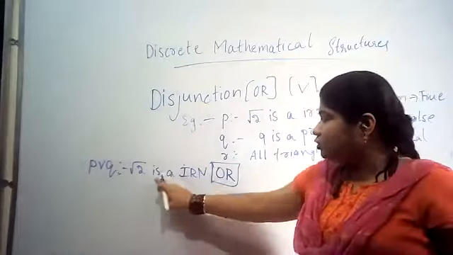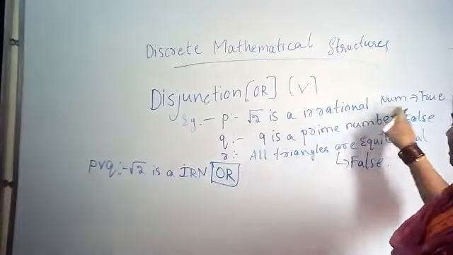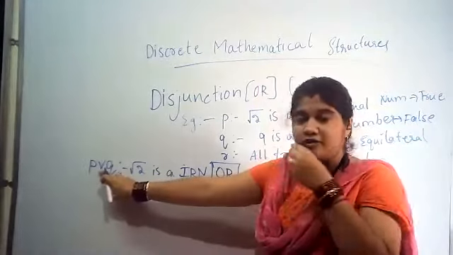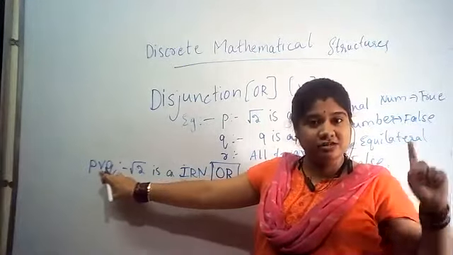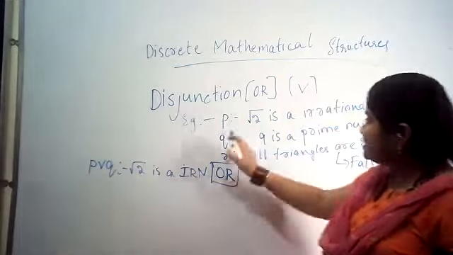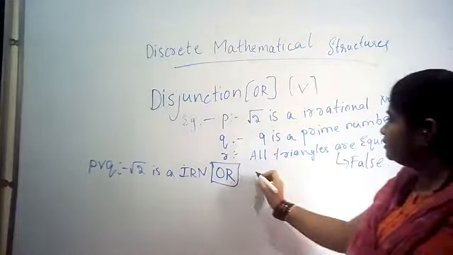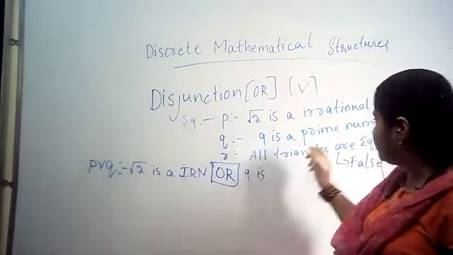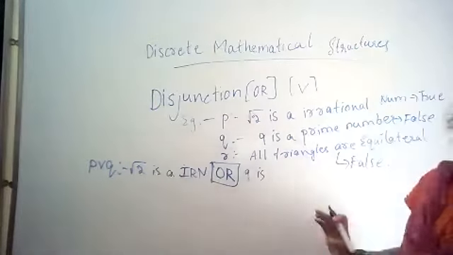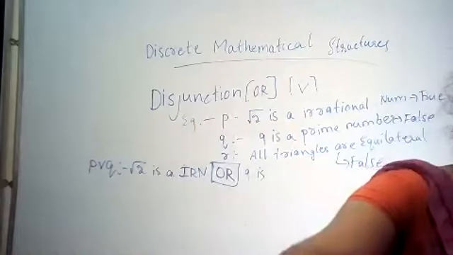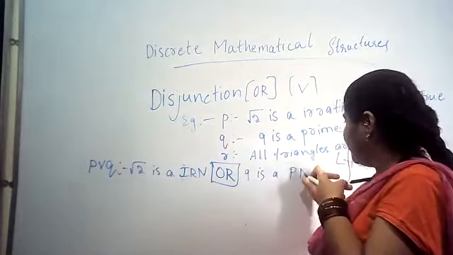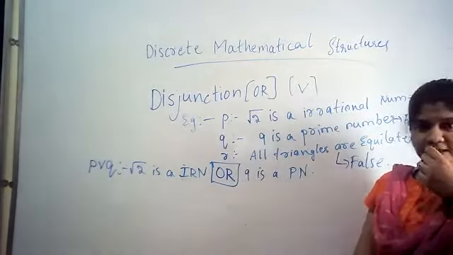So root 2 is an irrational number, first statement, or. Why have we written or here? Because disjunction is nothing but or. Next, what have they given here? Q. What is Q here? 9 is a prime number. You need to write just that. Okay, 9 is a prime number.